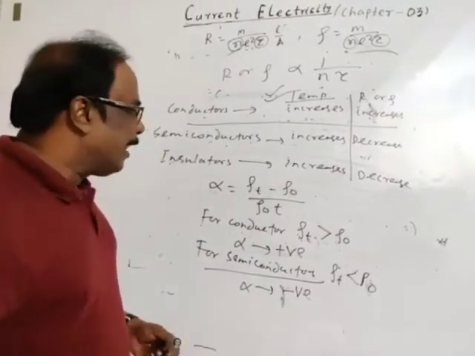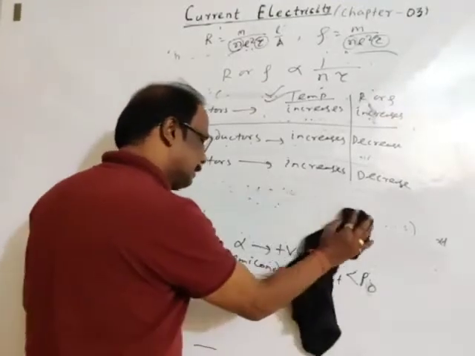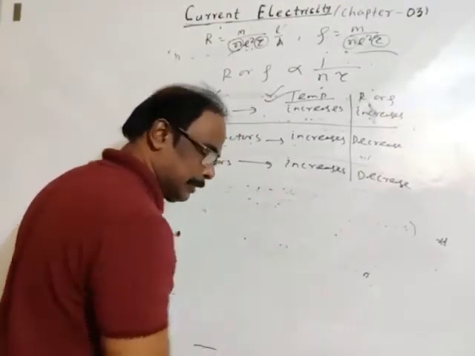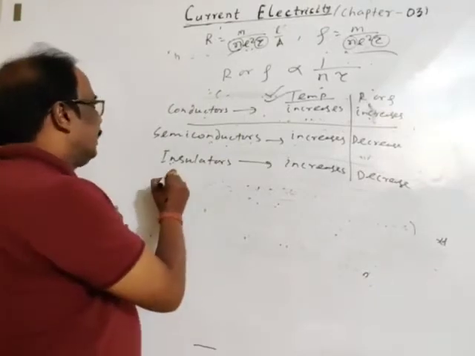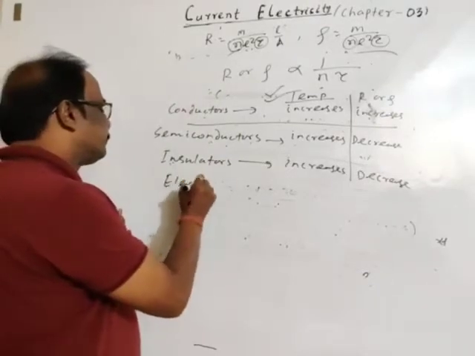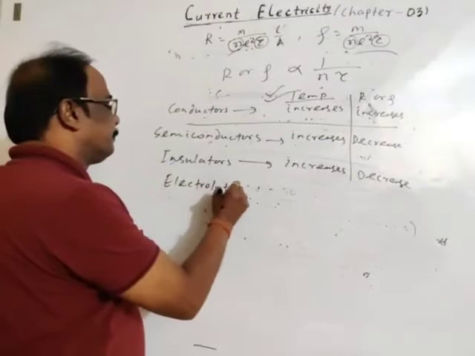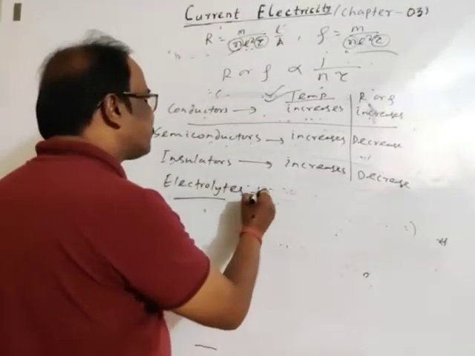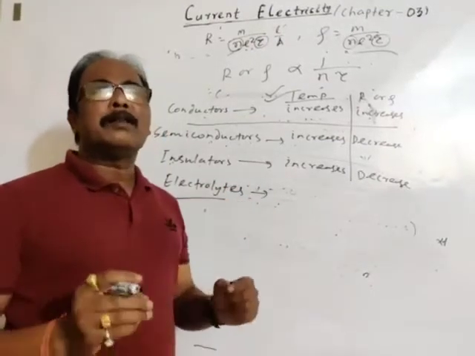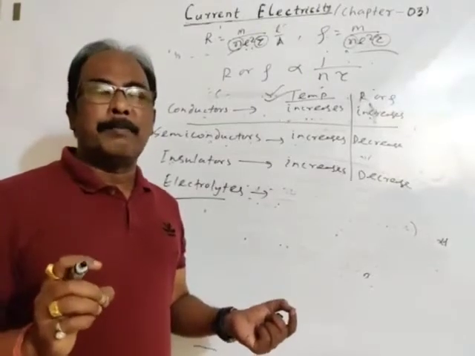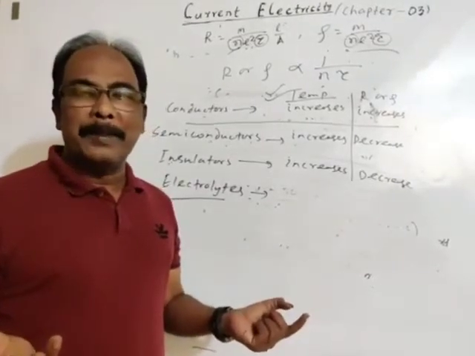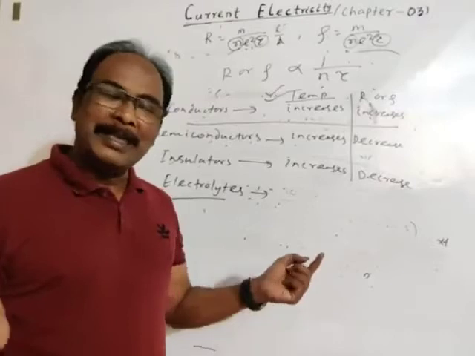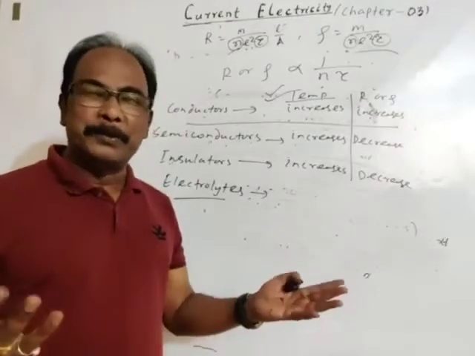Okay. Finally, we will have a small discussion on electrolytes. See, the charge carriers in electrolytes are positive and negative charge ions. There is no free electron. Positive and negatively charged ions are free to move.